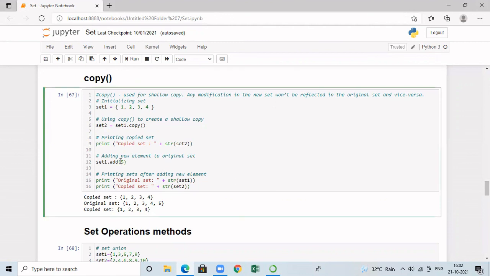And next, I'm trying to add a new element to set1 by calling set1.add(5). So in this, 5 will be added only to set1, not to set2. So when I print set1 and set2 after this particular statement, in set1, I am getting the new element added, that is 5 is added, whereas in case of set2, it is having only the existing elements 1, 2, 3, 4. So by means of copy, we are creating a shallow copy. So in this, 2 different memory locations will be created, and whatever changes we are doing in one set will not be reflected in the other set.